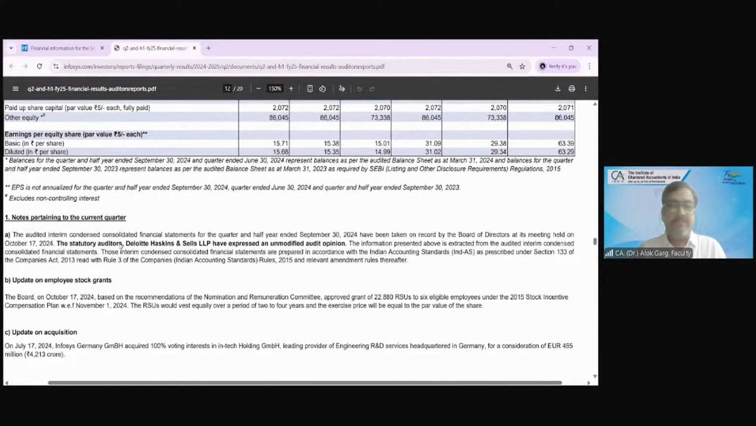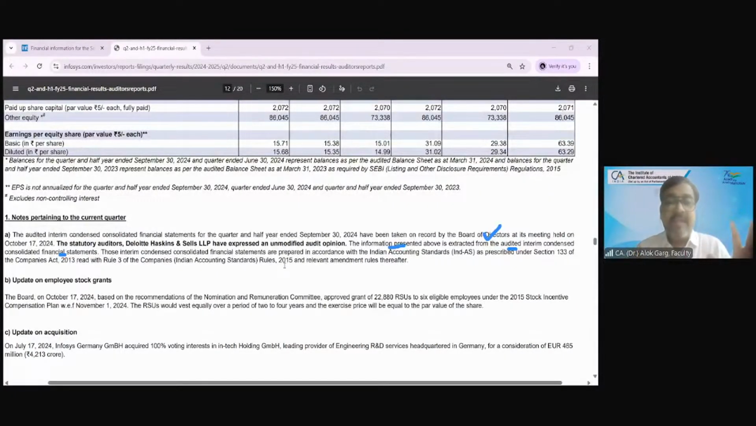Let's read this. The information presented above is extracted from the interim audited, interim condensed consolidated financial statements. So from where has this information been extracted, from where have these financial results been prepared? From the interim financial statement. And how has this interim financial statement been prepared? As per Ind AS 34. Very good. As per Ind AS 34.